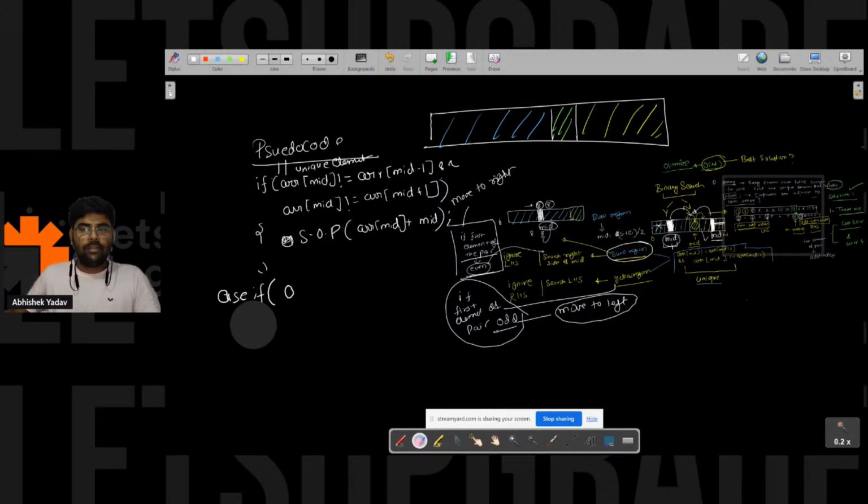So let's take a variable, int first is equal to mid.